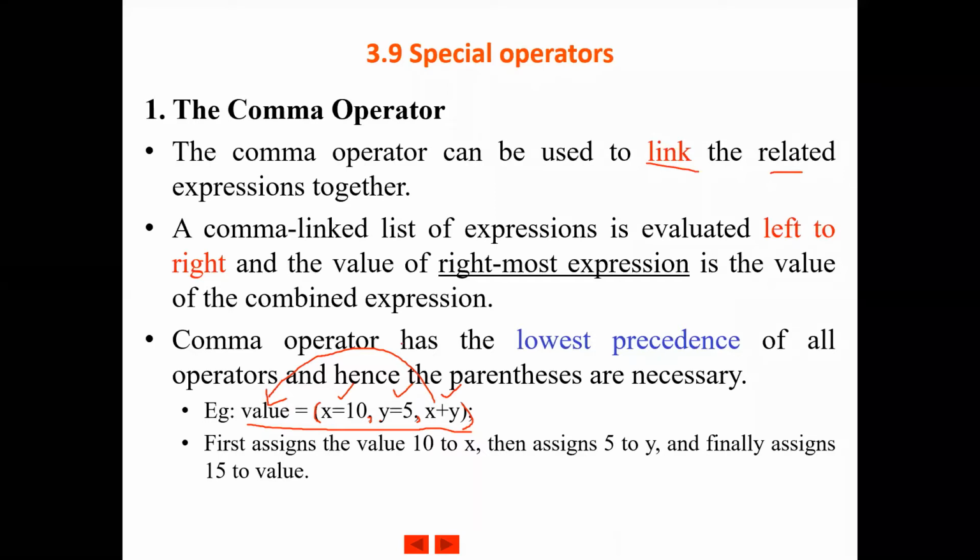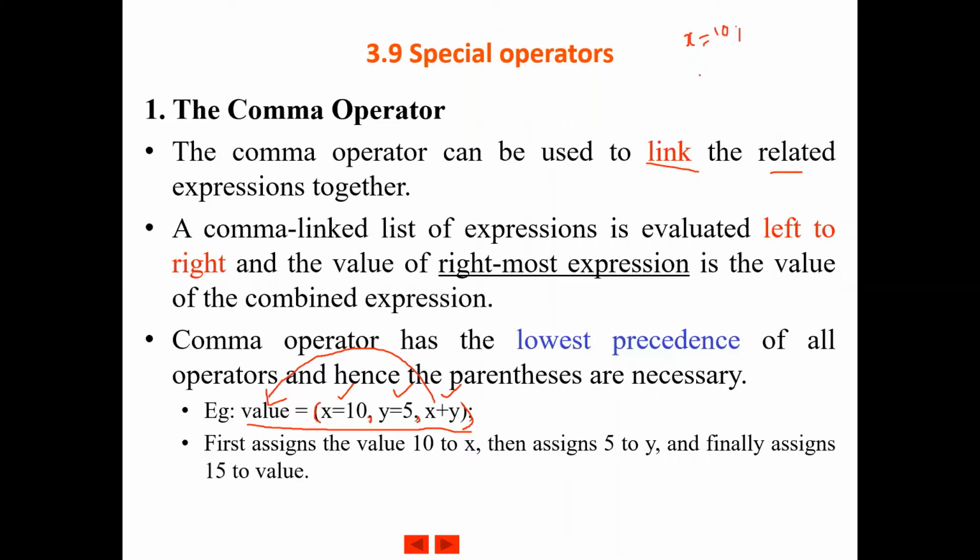Usually, if you are writing this, you can have it in three separate lines. In the first line, we give x equal to 10 and put a semicolon. We are just assigning the value 10. For y, we assign the value 5 and put a semicolon to end the line.